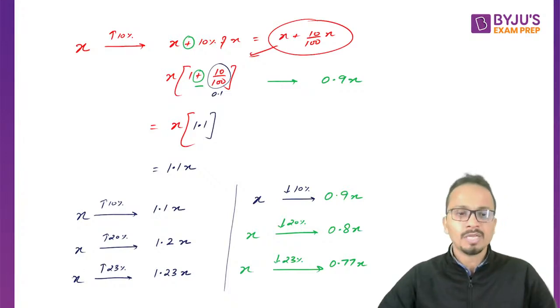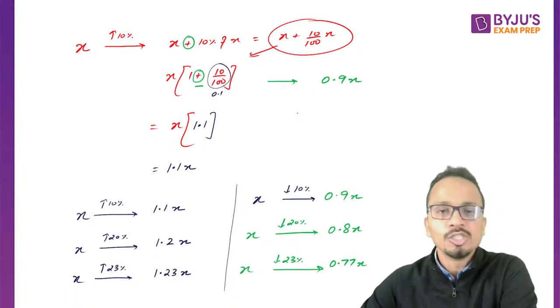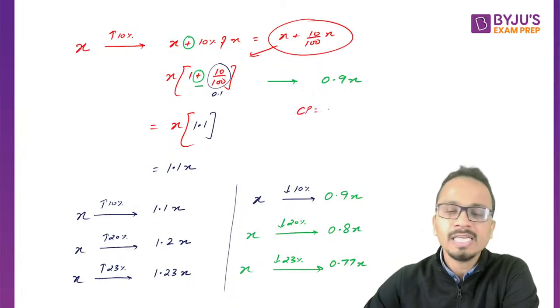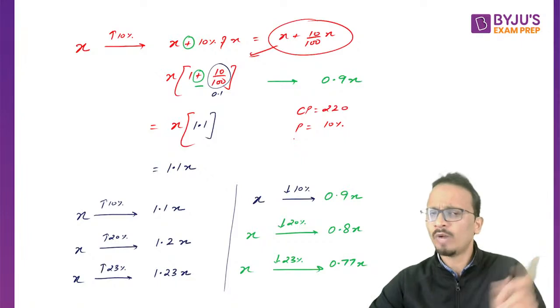Now let us relate this particular thing with cost price and the selling price. Cost price is nothing but the initial value. Let's say it is given as 220. There is a profit of 10%. We have already seen one method.